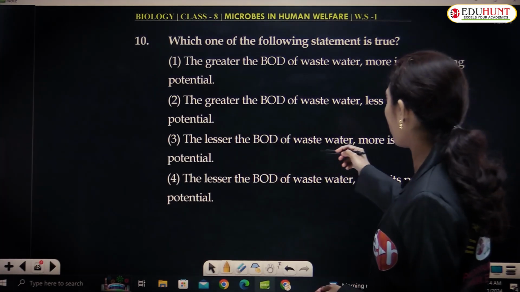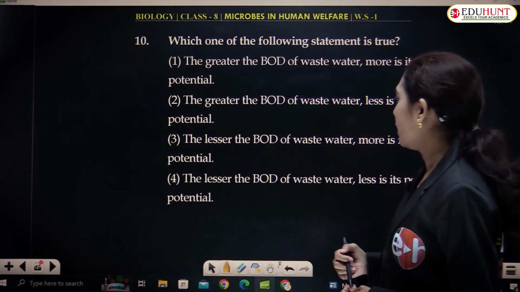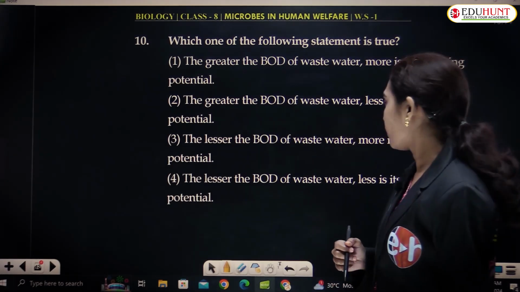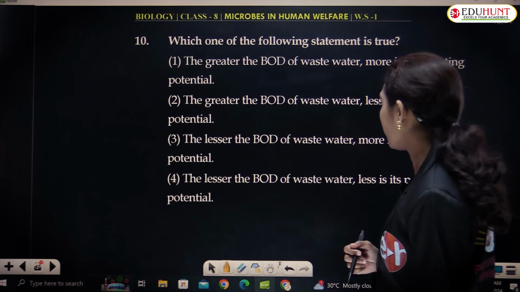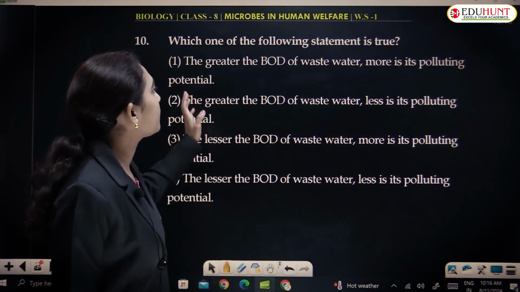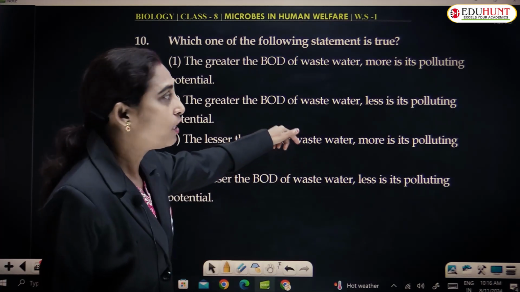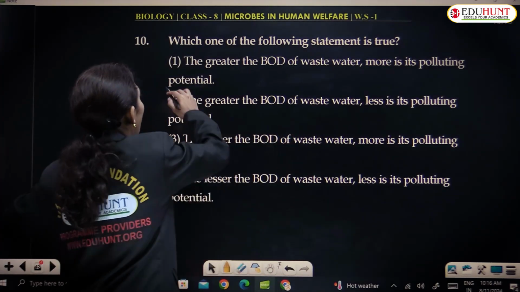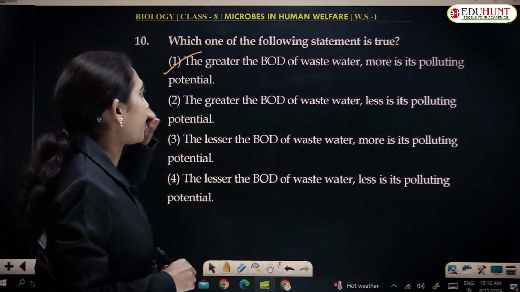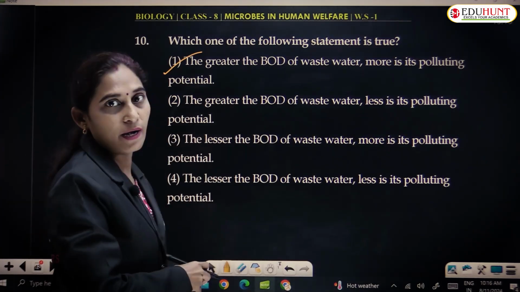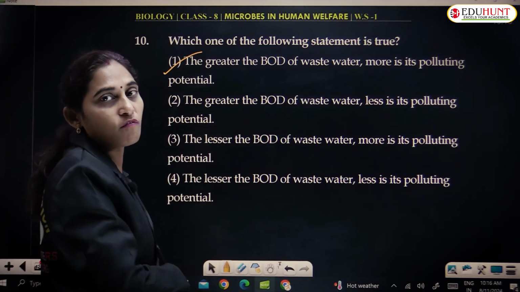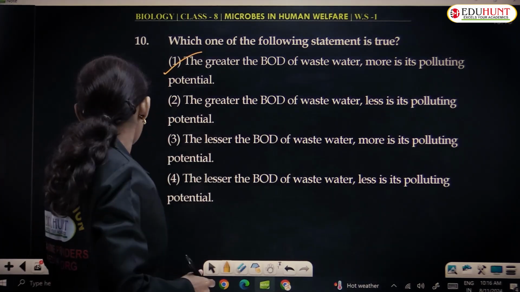The lesser the BOD of wastewater, more its polluting potential. The lesser the BOD of wastewater, less is its polluting potential. The greater the BOD of wastewater, more is its polluting potential. If wastewater has more biochemical oxygen demand, it has the potential of polluting water.